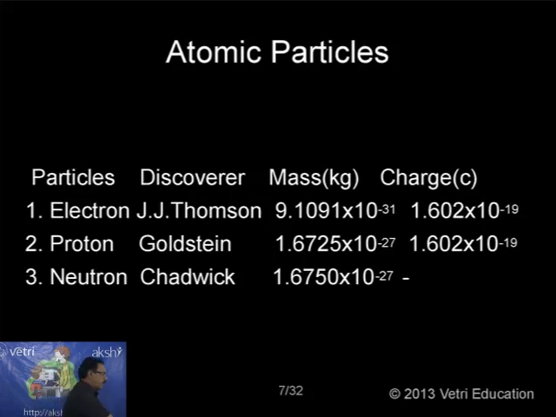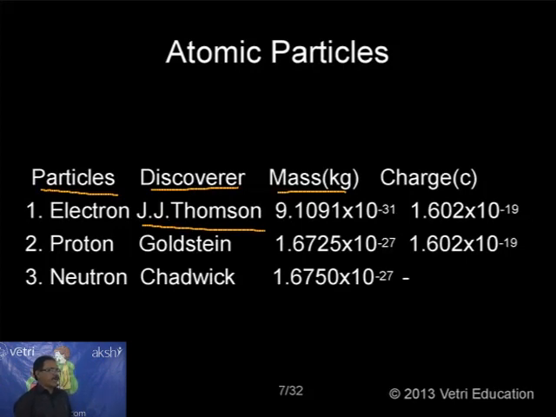There are particles I have given here. Who discovered them, I have given the discoverer, the mass, and the charge. So electron was discovered by J.J. Thomson, the mass in kilogram 9.1091 times 10 to the power of minus 31. The charge, we know it is negative, 1.602 times 10 to the power of minus 19 coulombs.